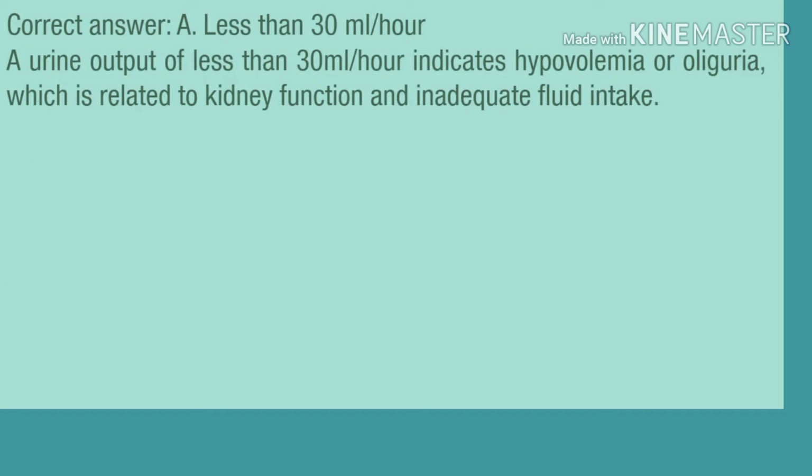Correct answer, A. Less than 30 milliliters/hour. A urine output of less than 30 milliliters/hour indicates hypovolemia or oliguria, which is related to kidney function and inadequate fluid intake.